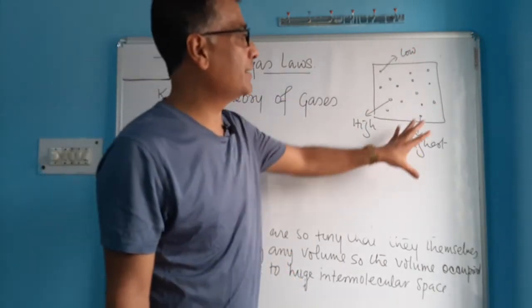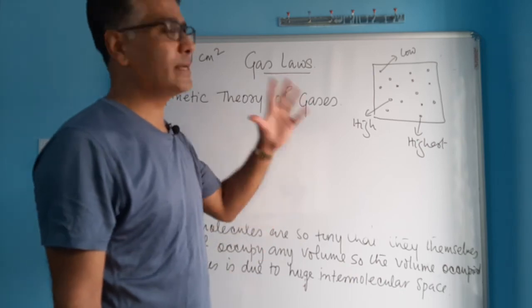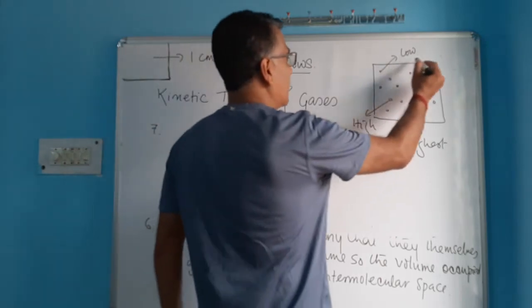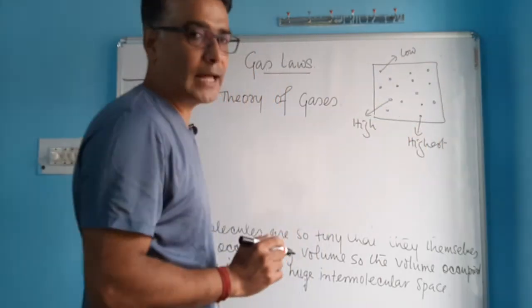So when you have different kinetic energy of gas molecules, because they are moving differently, how do you express the kinetic energy? We can express it as an average. What you can do is add the kinetic energy of all these and then divide by the total number of molecules. That's how we get the average.